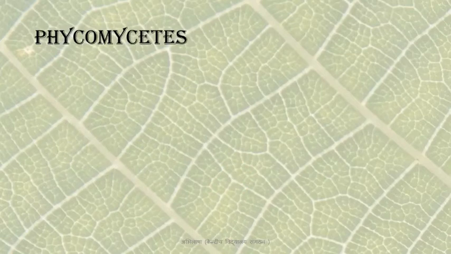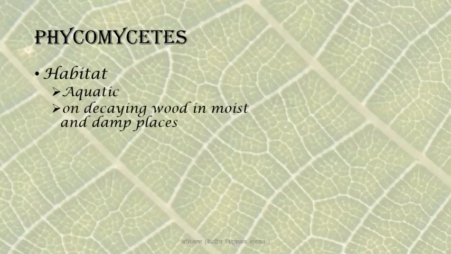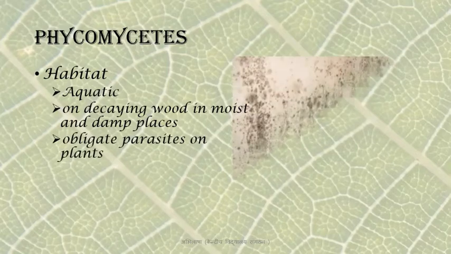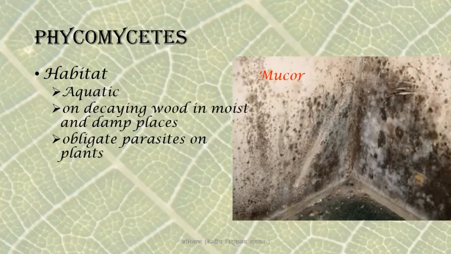The first class of fungi that we have to do is Phycomycetes. Phycomycetes have an aquatic habitat. They are also found on decaying wood where water is available in sufficient quantity, that is, moist and damp places. These are also sometimes obligate parasites on plants.